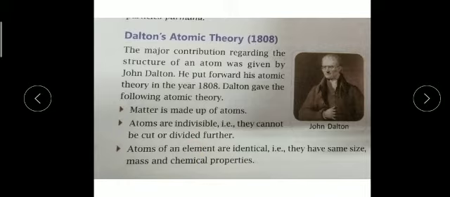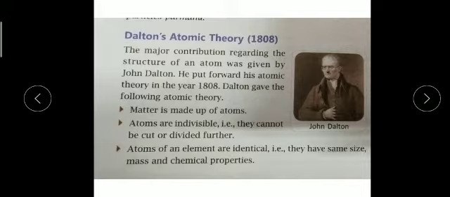Atoms of an element are identical. Like a hydrogen element is made up of identical atoms, carbon element is made up of identical atoms. So we know that hydrogen is made up of the hydrogen atom, chlorine is made up of the chlorine atom, iron is made up of the iron atom purely. But they have the same size, like hydrogen is having the same size, oxygen is having a different size. So their mass is also different from each other.